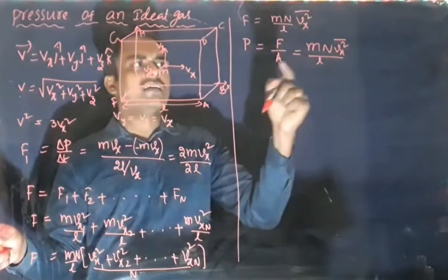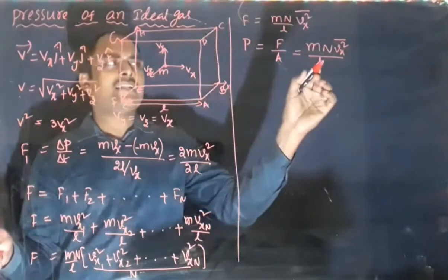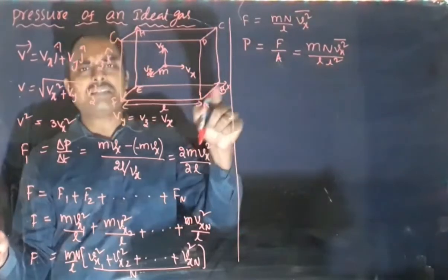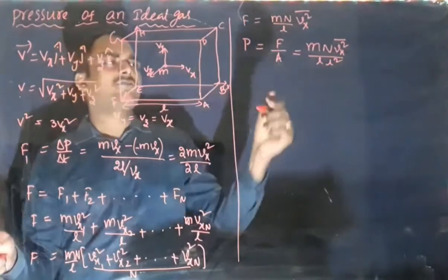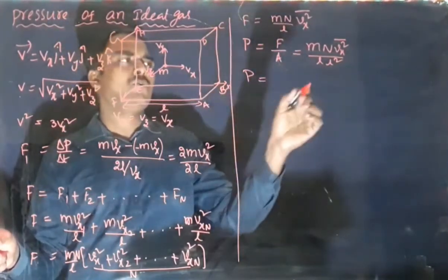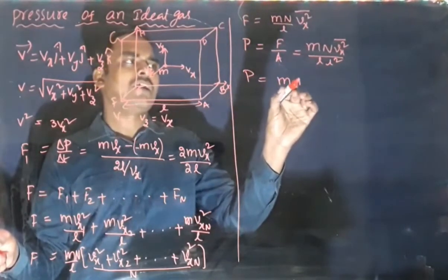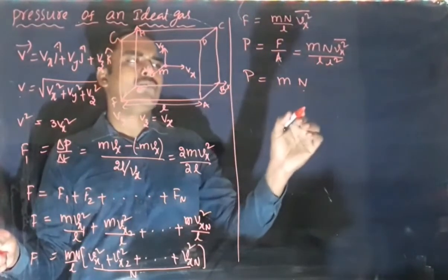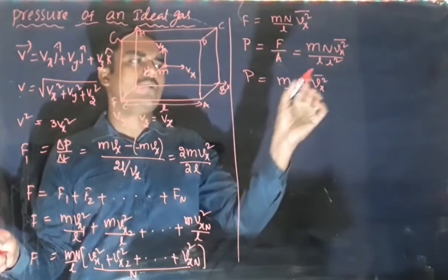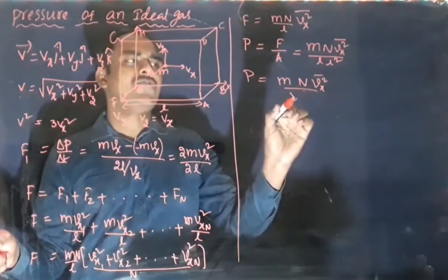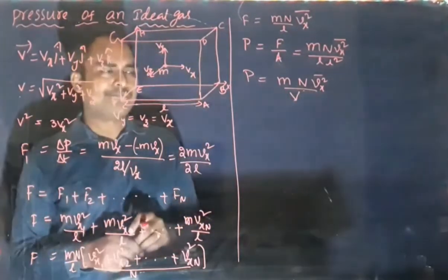This is the force divided by the area of this wall. So L square, because it is a cube, as I told. Length into breadth, L into L. Then pressure equals m into N into Vx square bar divided by L into L square, which is L cube. L cube I will write as V, the volume of the box, the volume of the gas.